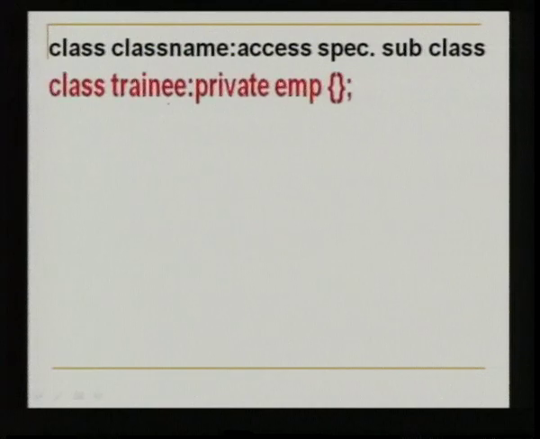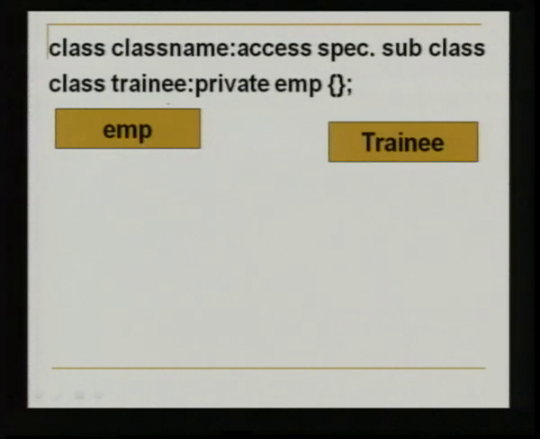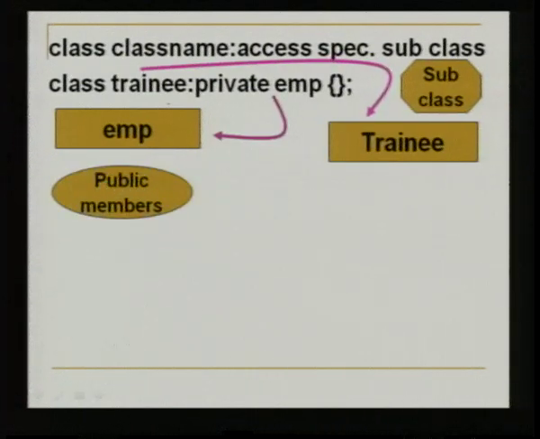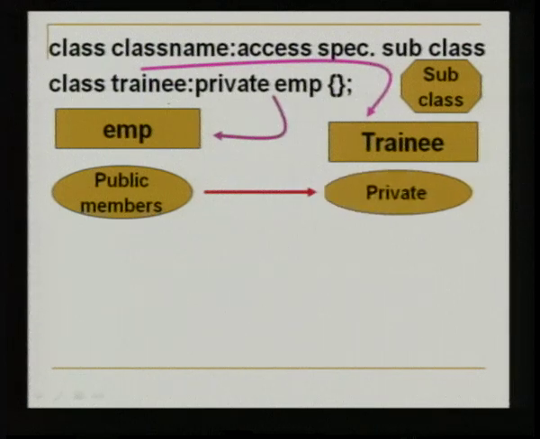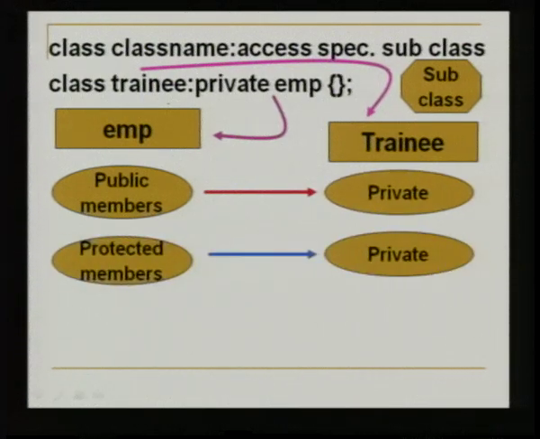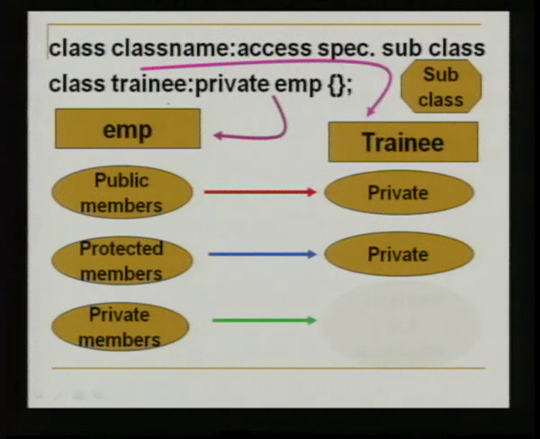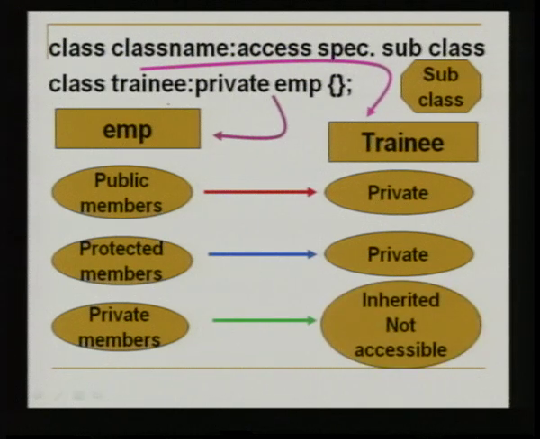The same syntax exists for this also. Only thing, you have to replace the keyword with private. Public members also become private here, protected members also become private, private members remain private. That is, all three are inherited, but they are not accessible.